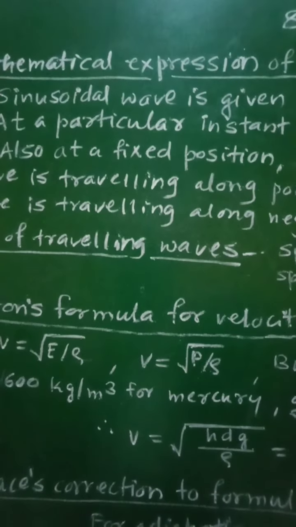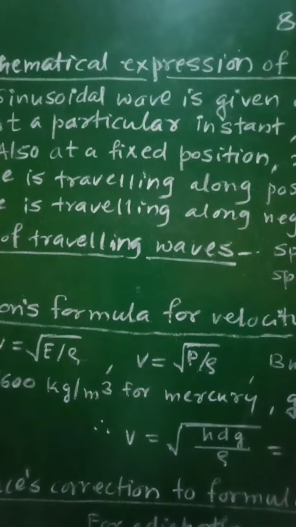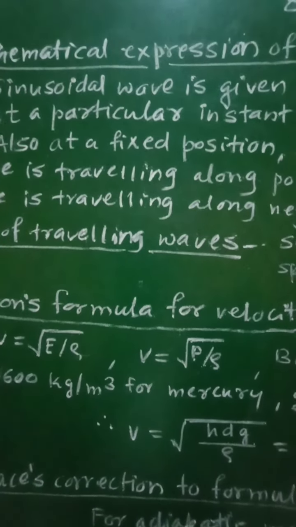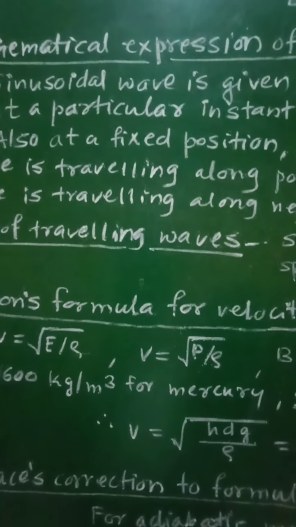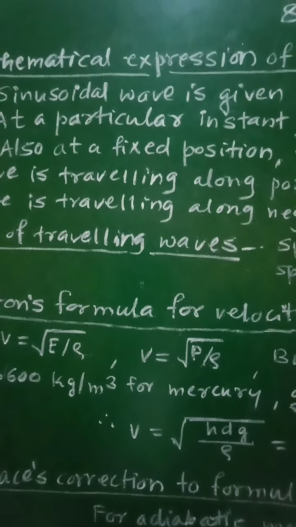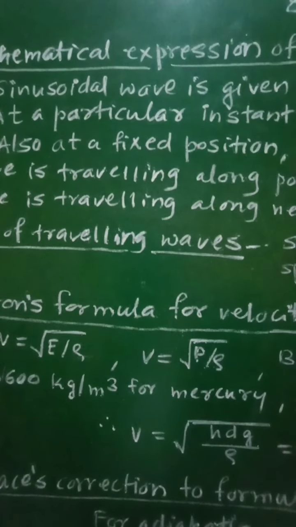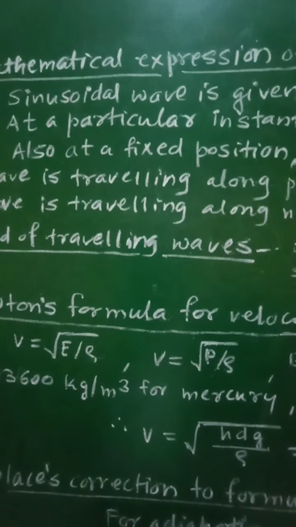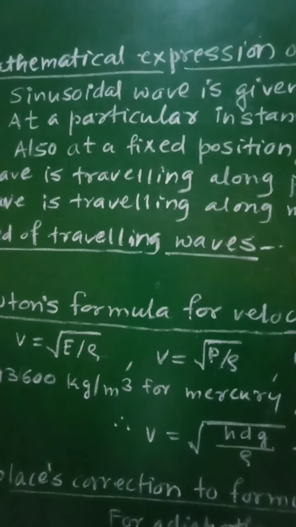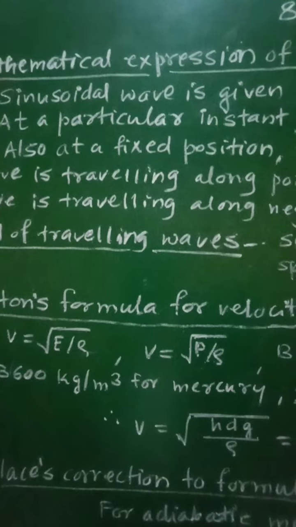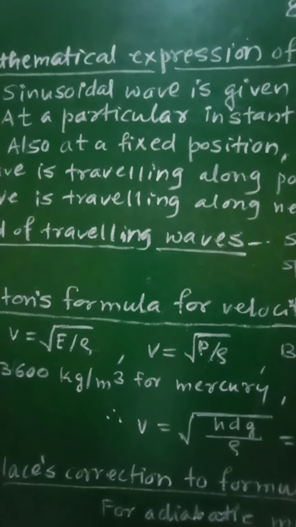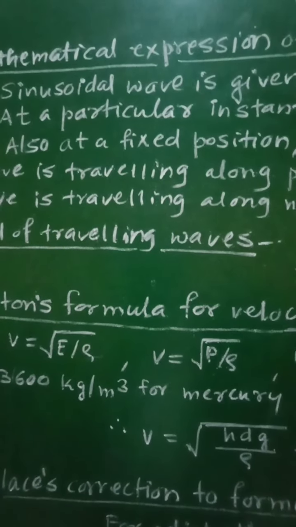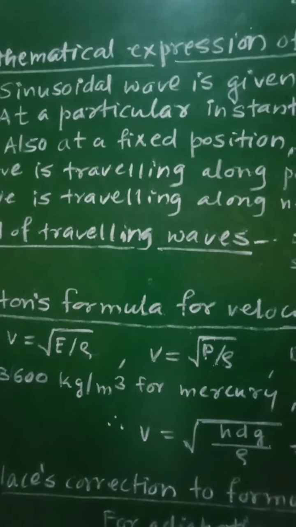For a transverse progressive wave, the position of the particle of the medium is described by the fixed value of position x, and the displacement from the equilibrium position can be described by y. So in case of the transverse progressive wave, the position of the particle of medium is described by the fixed value of x, and the displacement from the equilibrium position can be described by y.